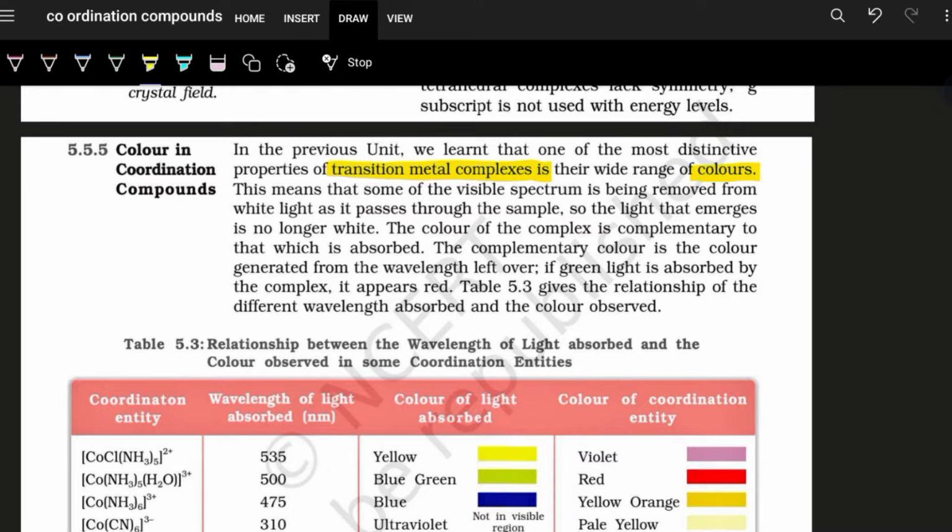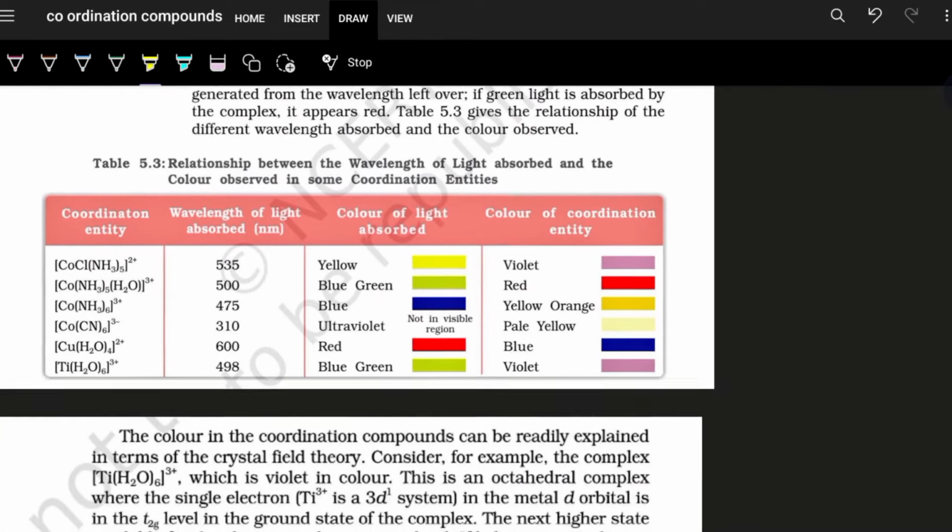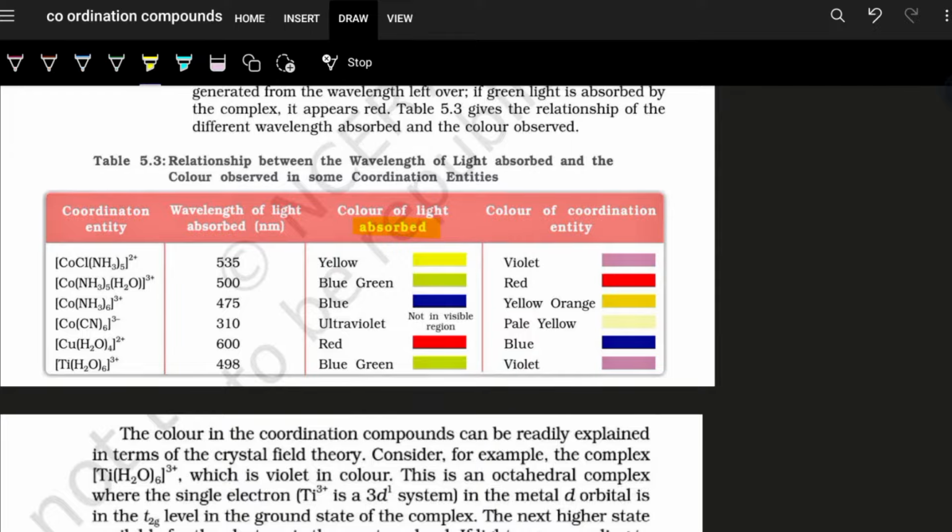That means some of the visible spectrum is being removed from white light as it passes through the sample, so the light that emerges is no longer white, and what you see is the complementary color to what is absorbed. So here we can see the color of light that is absorbed and the color of the coordination entity. For example, the complementary of yellow comes out to be violet.